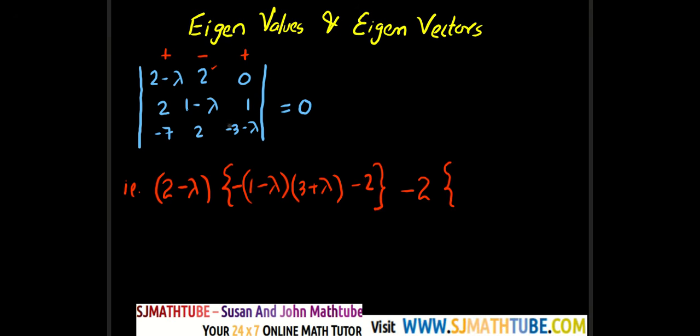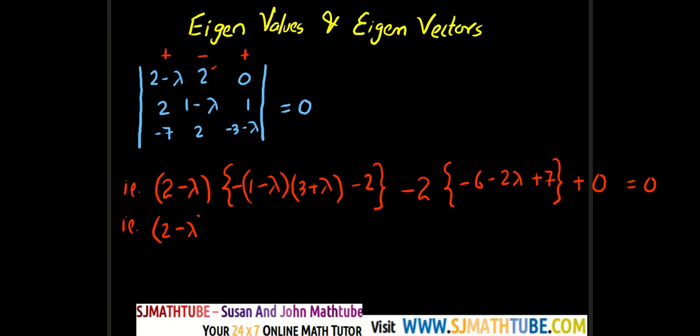So I'll multiply right away. That will give me minus 6 minus 2 lambda. Minus minus will be plus 7. And good news, it's 0, right? So plus 0 is equal to 0. Now I have to simplify.